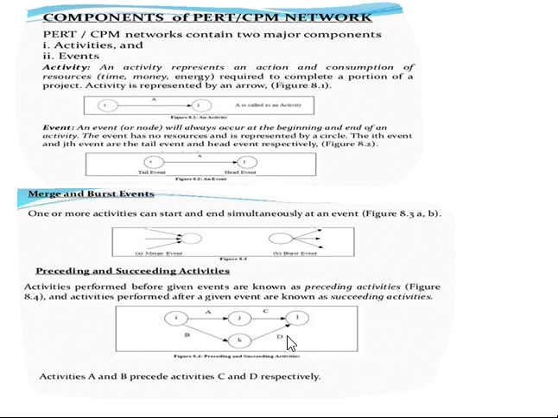The same way, some English statements will be given, meaning each activity has some precedence or successors. By looking at that, we need to construct our network diagram like this. Based on the precedence or successor relationship only, we need to construct our network diagram.